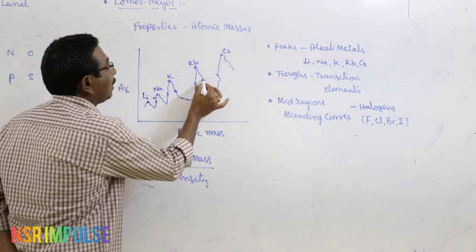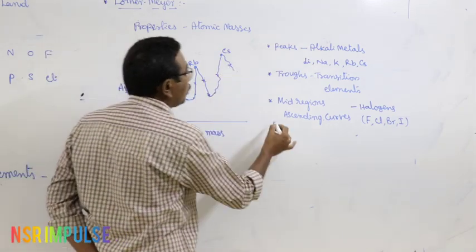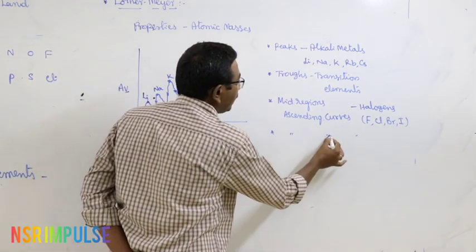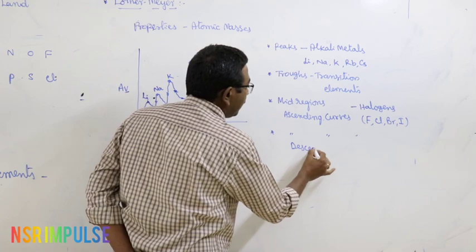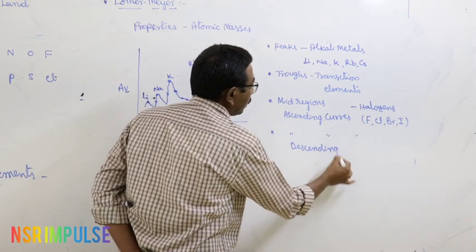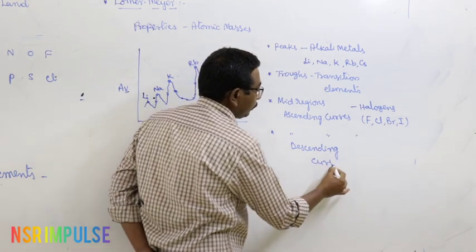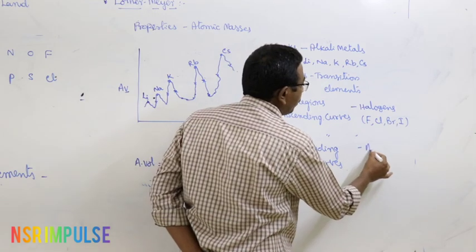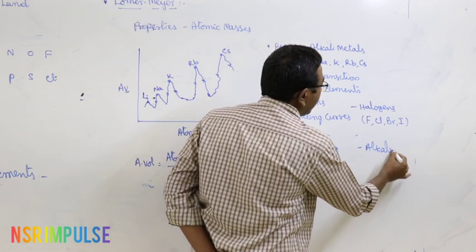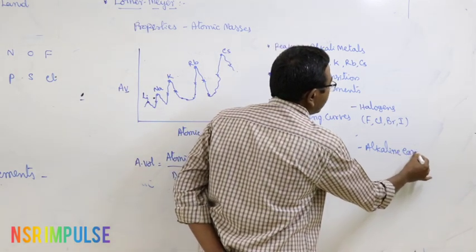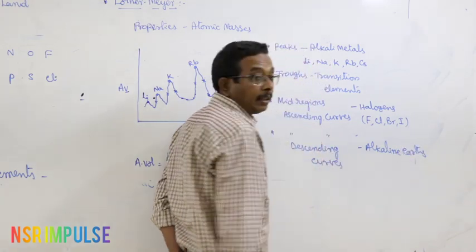And the mid-regions of descending curves are occupied by alkaline earths.